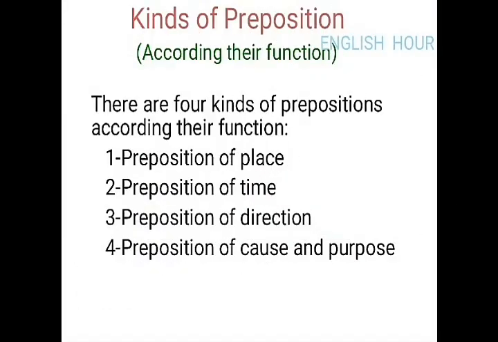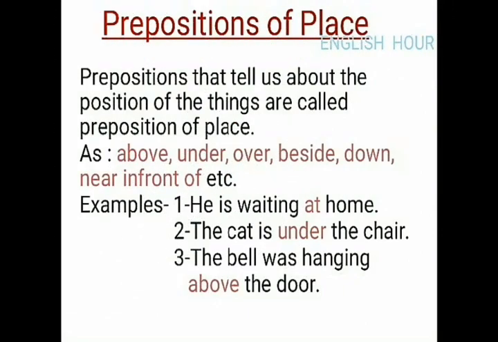Kinds of preposition according to their function. So there are four kinds of preposition according to their function. First, preposition of place. Second, preposition of time. Third, preposition of direction. And fourth, preposition of cause and purpose.